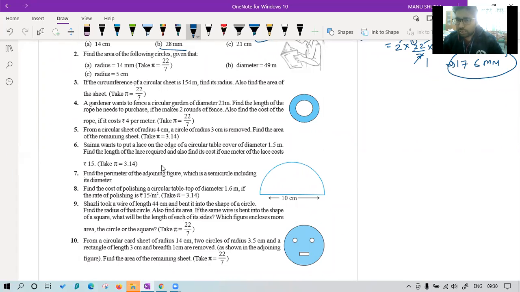Sir, in class 7th, I learned how to multiply, add, subtract and divide without actually doing it. Okay. So that's a good thing that you have achieved in this class.